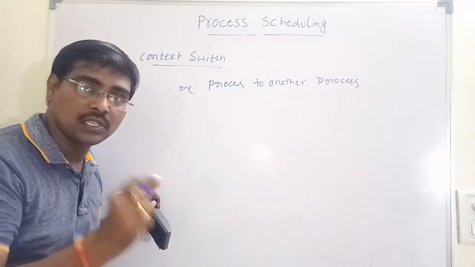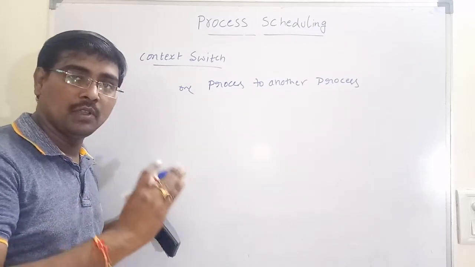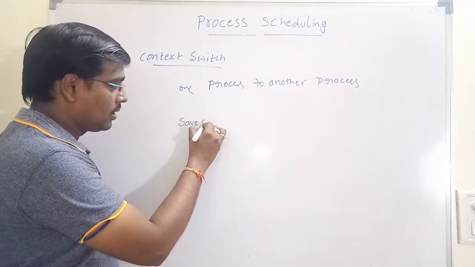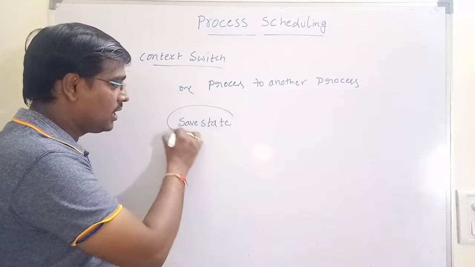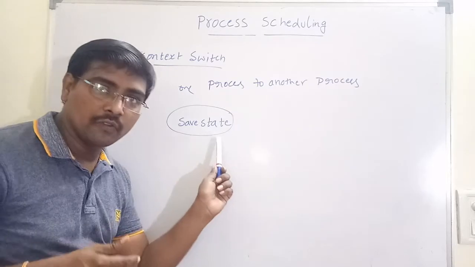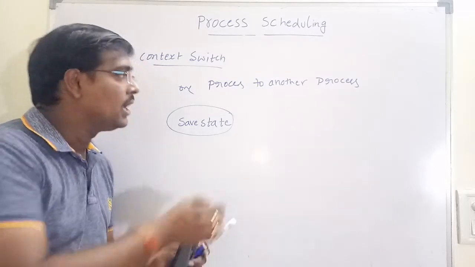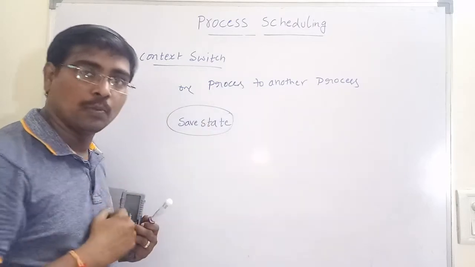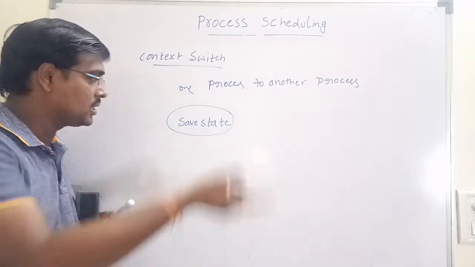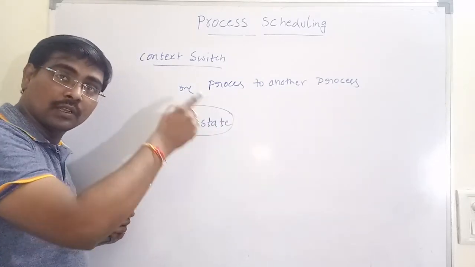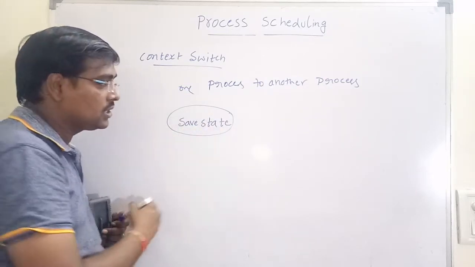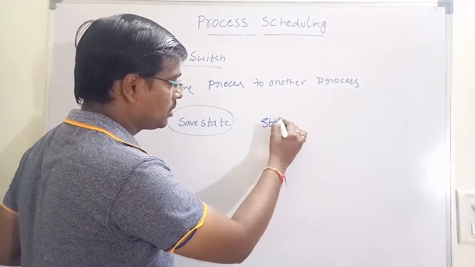Remember, during switching, that is during transfer of the CPU from one process to another process, what to do? Save state. We save the state of the running process, that is the old process, and allocate the CPU to the new process. And after completion of the new process, whenever the CPU is free, we pick the old process and restore state.